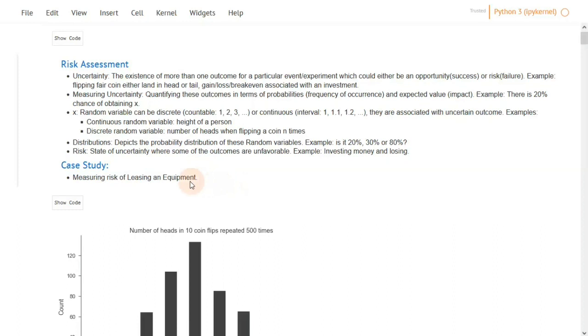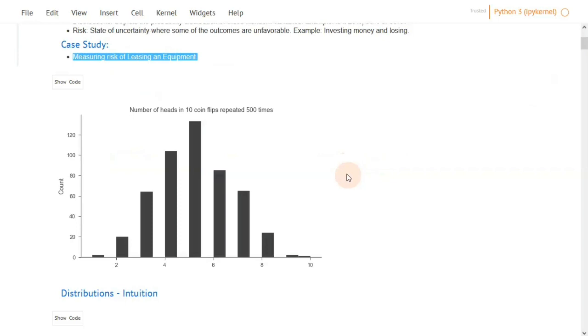This is actually a real case study that I have encountered in the past. So to put all this into practice, let's simulate flipping a coin 10 times and counting the number of heads. We are going to repeat this process, which is flipping a coin 10 times, for 500 times. So our experiment or event is flipping a coin 10 times, and our random variable, X, is the number of heads in these flips. And we are just basically going to repeat it for 500 times and observe the range of values that the number of heads, or the random variable X, can take along these experiments.